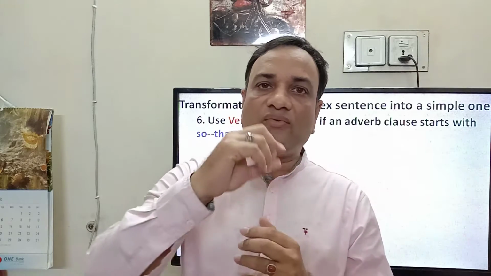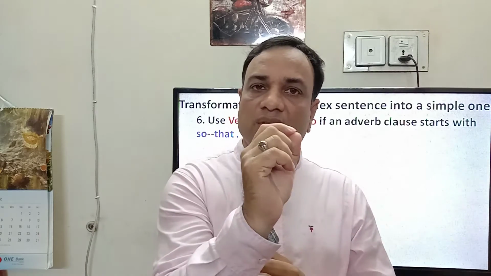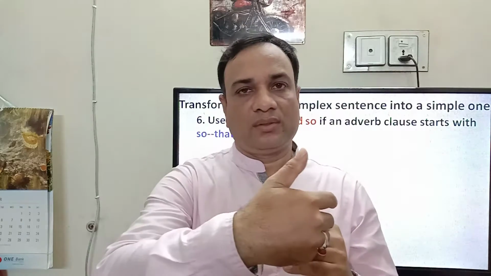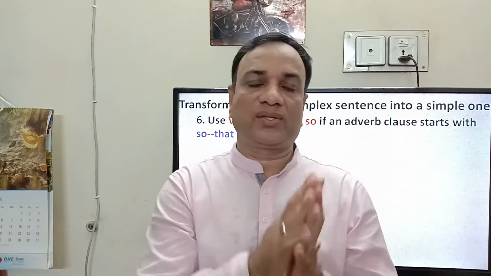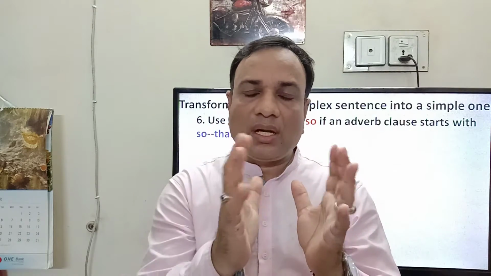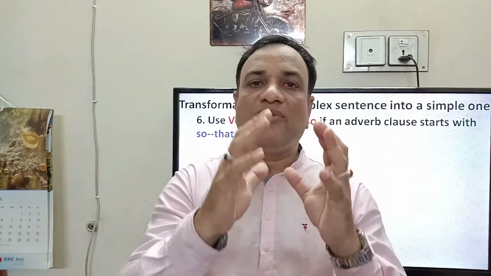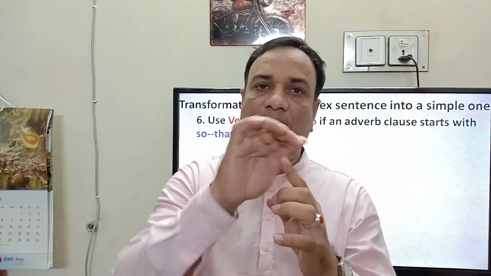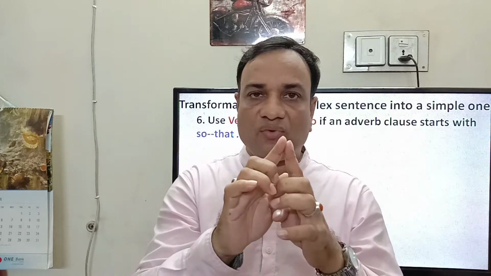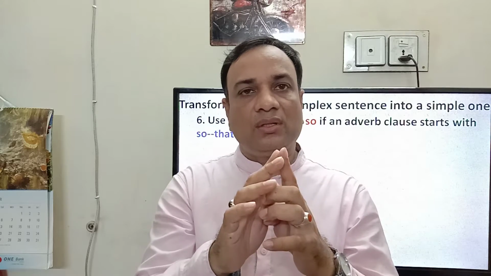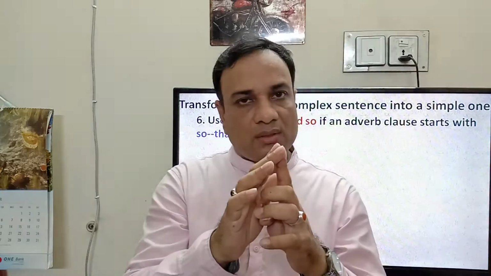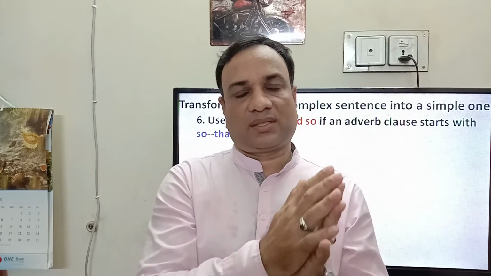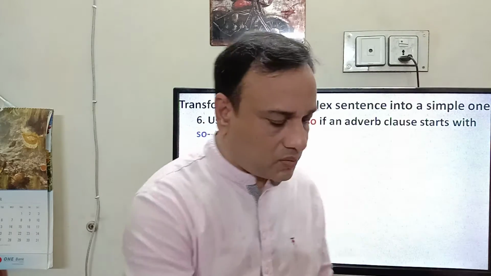But if we want to use "and so", we have to put a subject after "and so". This is the difference. If we use "and", we cannot take a subject, and if we use "and so", we have to use a subject, whether it is the same or a different subject.